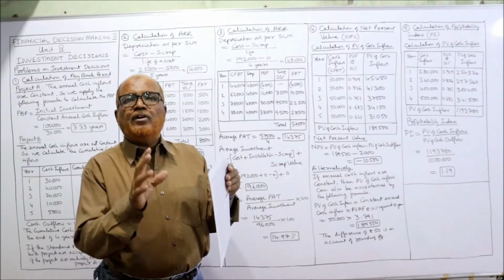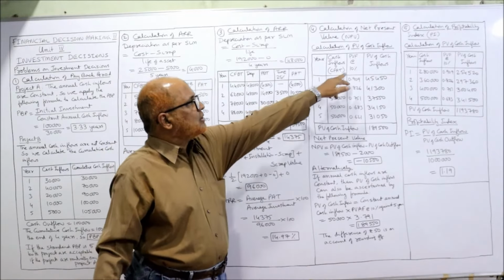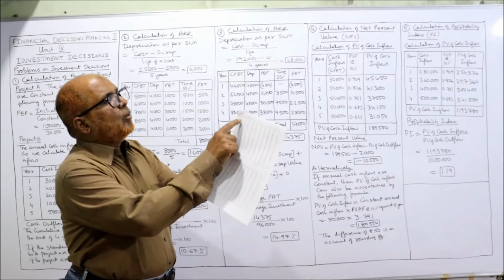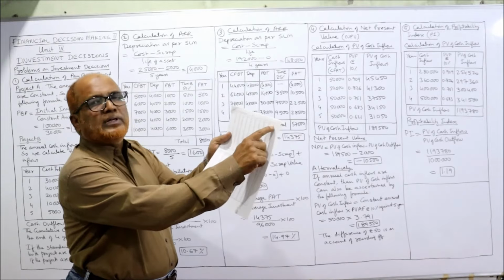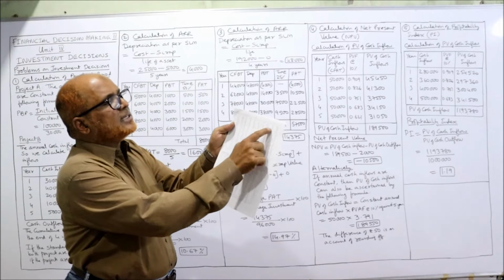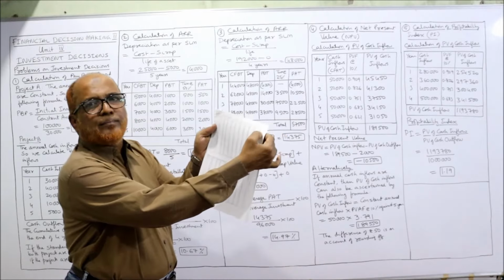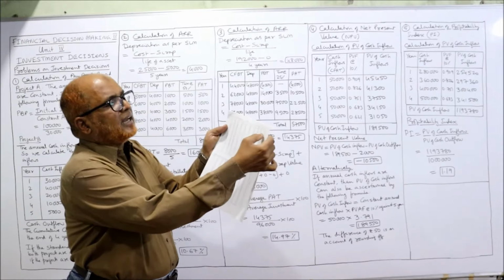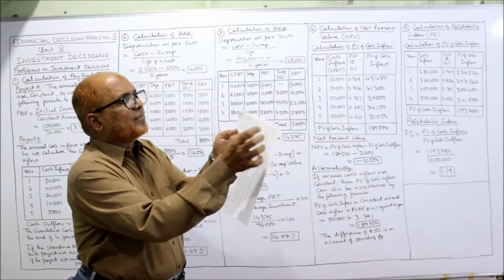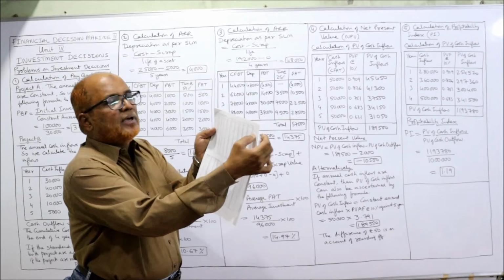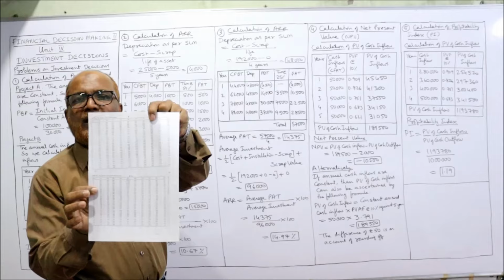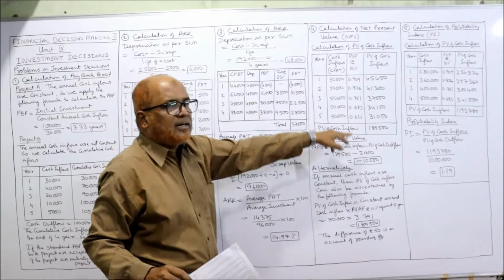Now we require PV of rupee 1. At what percentage? 10%. So on the first page, the present value of rupee 1, 1%, 2%, 3%, like that up to 10%, and the first column gives the year. Against the first year at 10%, you can see 0.909. Against the second year, 0.826. Third year, 0.751. Fourth year, 0.683. Last, fifth year, 0.621. These are the values ready-made available in the table. You can refer to the table and take the values.